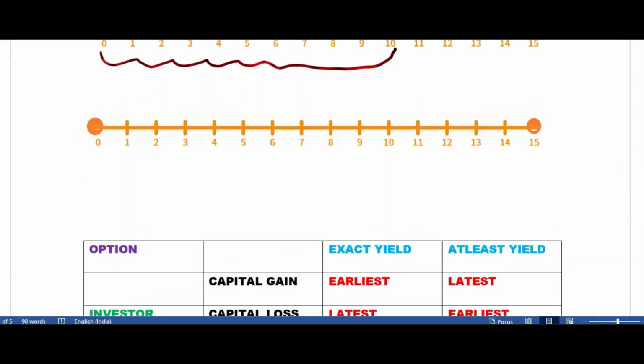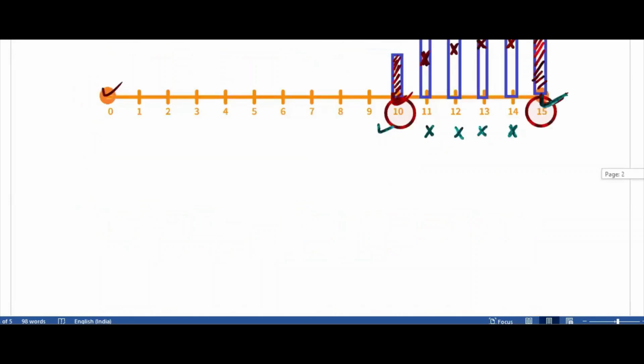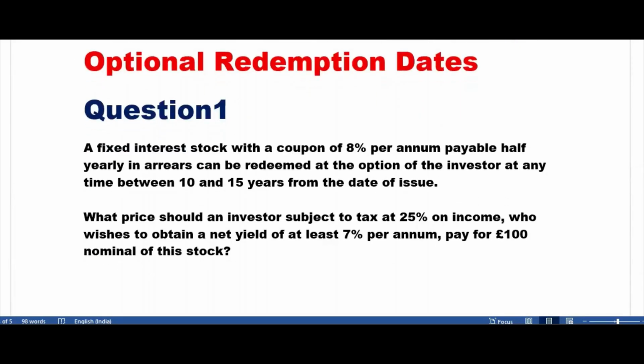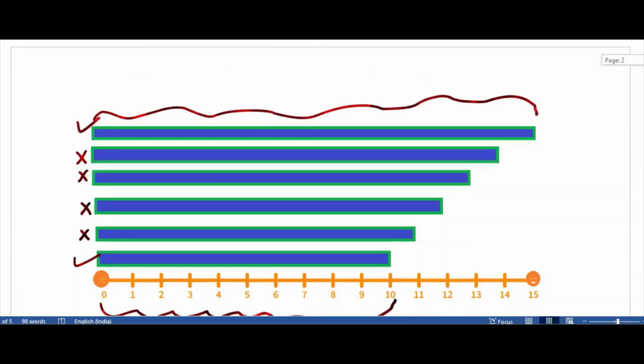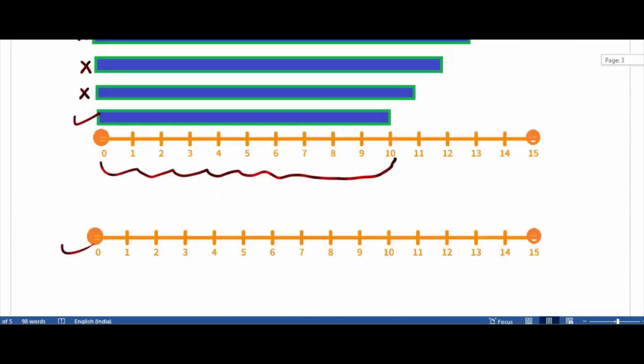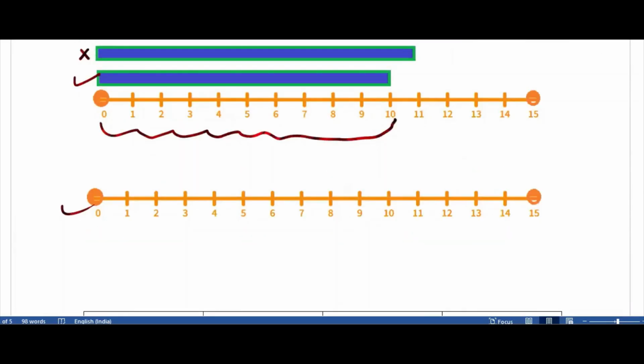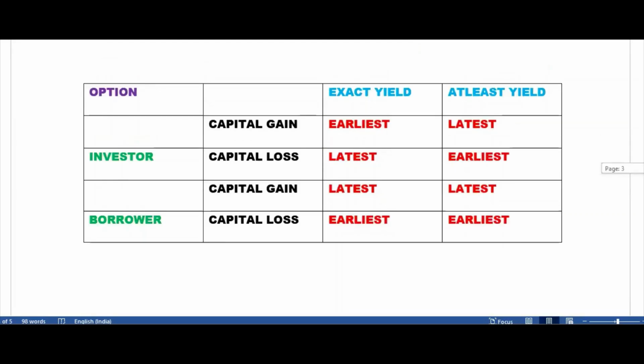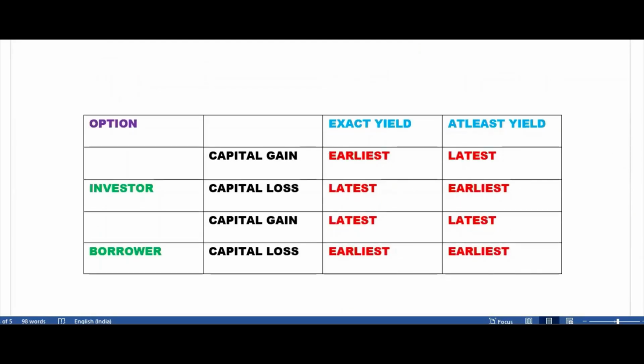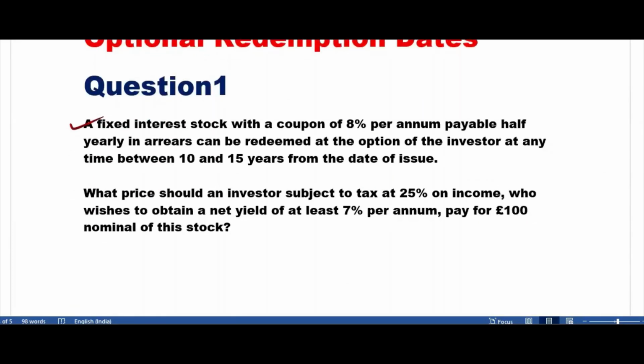Now 15 years. How about the question? We're talking about 10 to 15 years. This question, 10 to 15 years. So now it's not a 15-year one, maximum 15 years. That's why this diagram, here, maximum 15 years. It could be 10 or 15. These are not profitable, I already discussed with you. So how to decide between 10 and 15 before doing the problem? This table you have to see. First of all, you need to see the option. In this example, the option is investor. If I change to borrower, then you need to go to the second one.